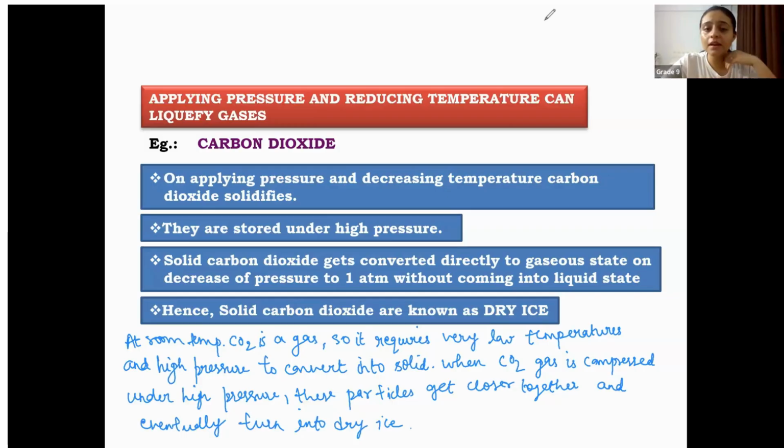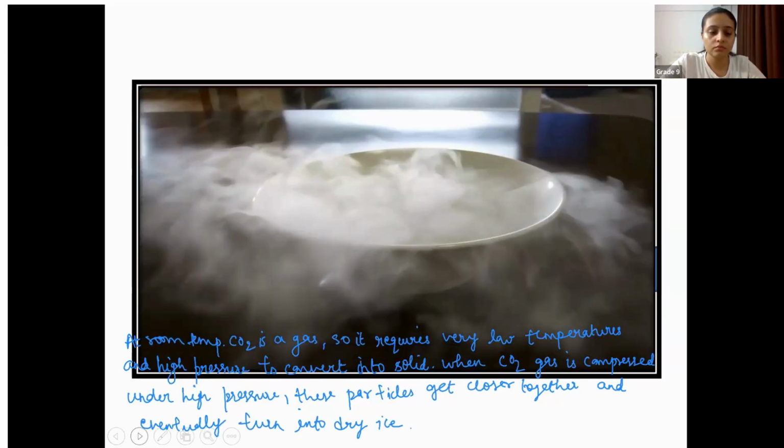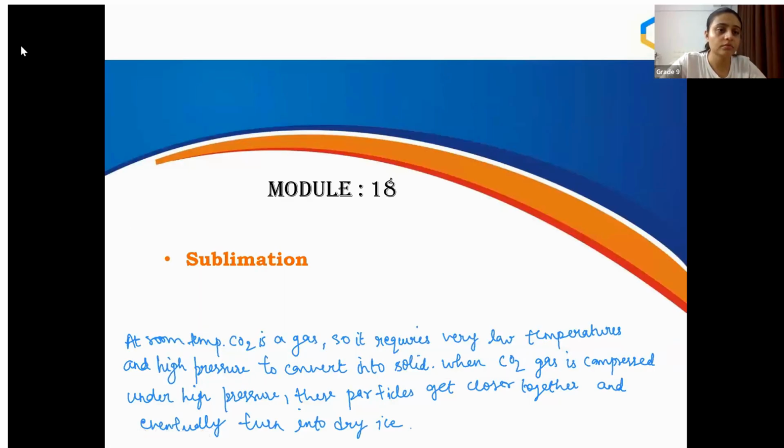Okay, so everybody has written like this about the dry ice thing? Just let me know. Done, done, done, done, done. Okay, done. All right, so we are going further. Oh, we have to erase this.